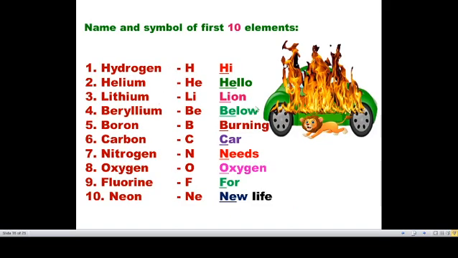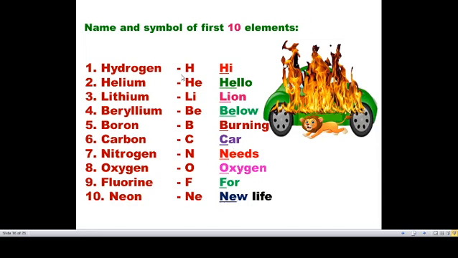So this is one mind trick. To memorize the first 10 elements, we can say it like a rhyme. Hi, hello, lion below, burning car needs oxygen for new life.